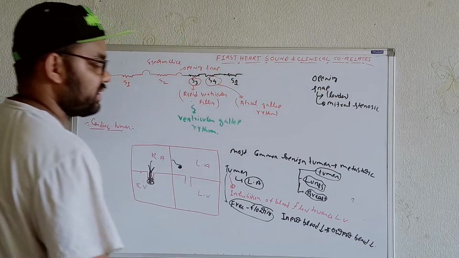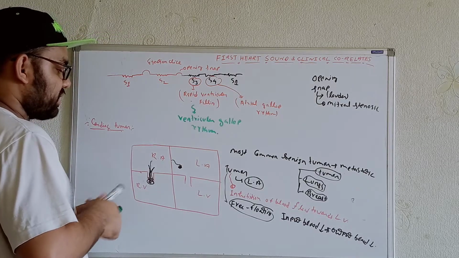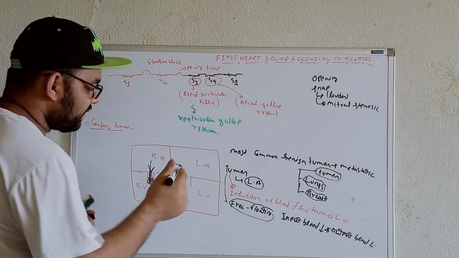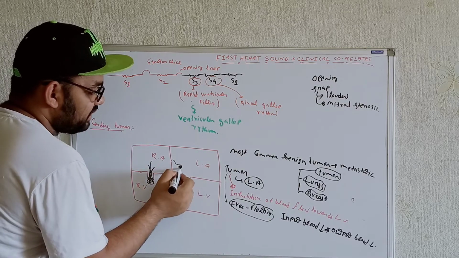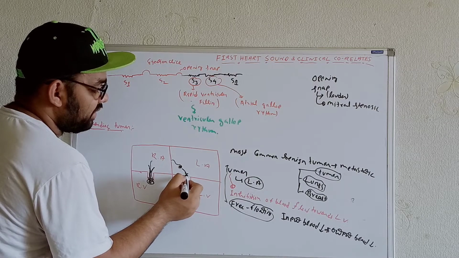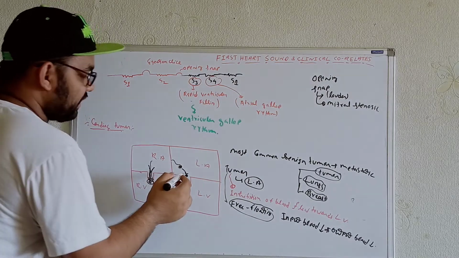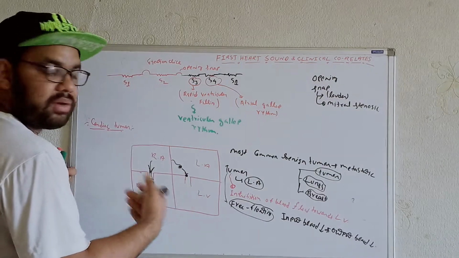This type can cause ischemia. Okay. Now the problem over here is as far as the heart sound is concerned. Now there is a chance these tumors, when the valve is already open, can come over here and hit the valve leaflets.